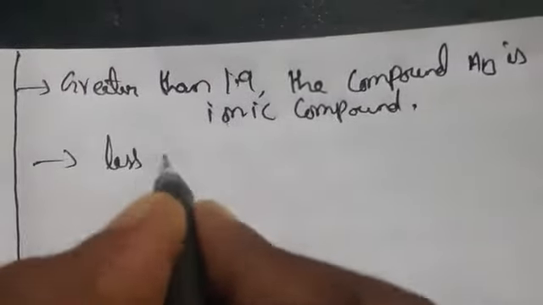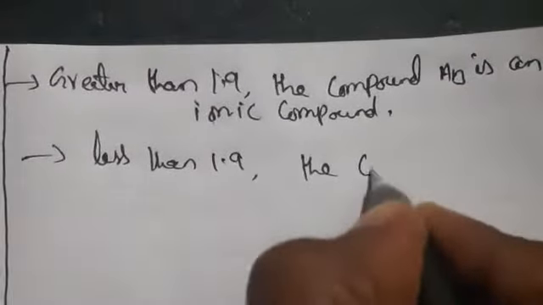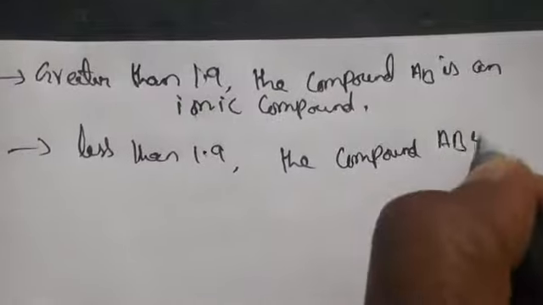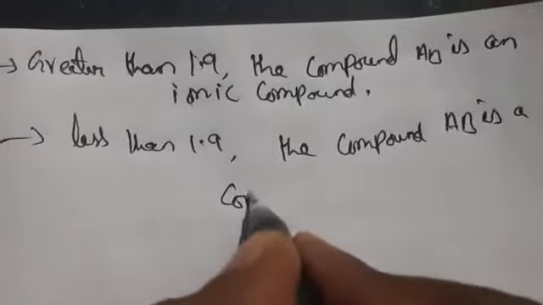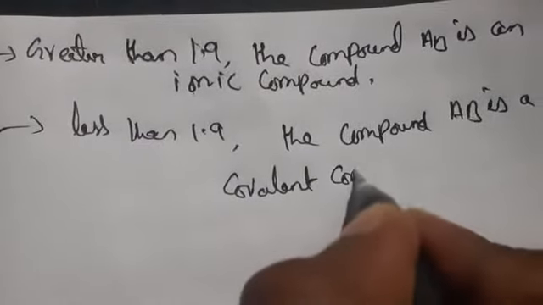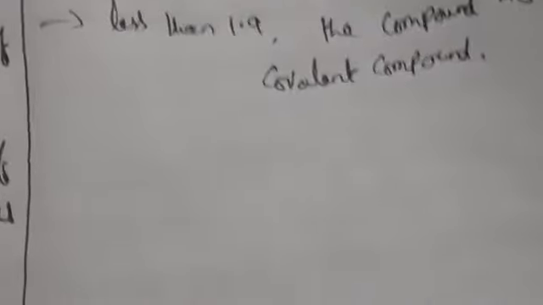Suppose it is less than 1.9, the compound AB is a covalent compound. If it is less than 1.9, then it is a covalent compound. If it is greater, then we call it an ionic compound.